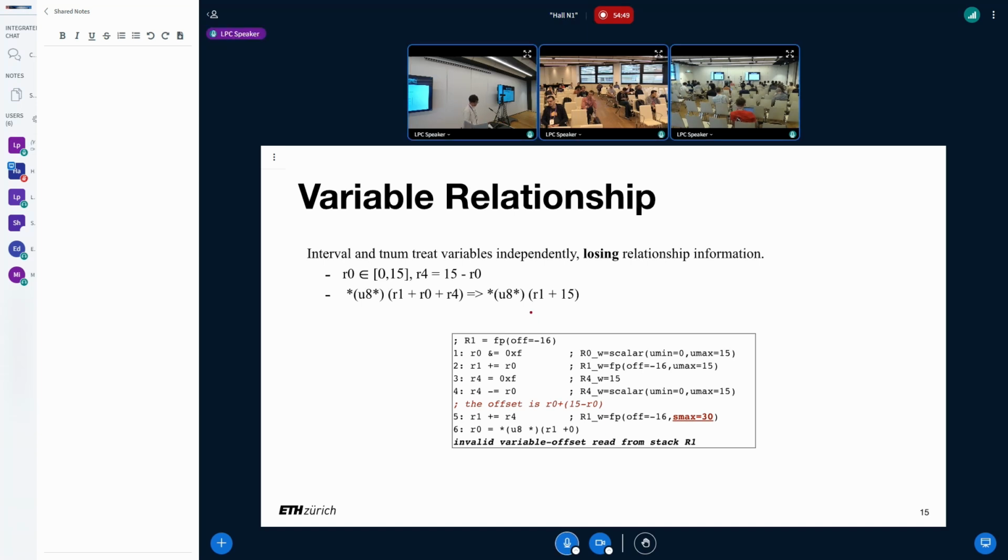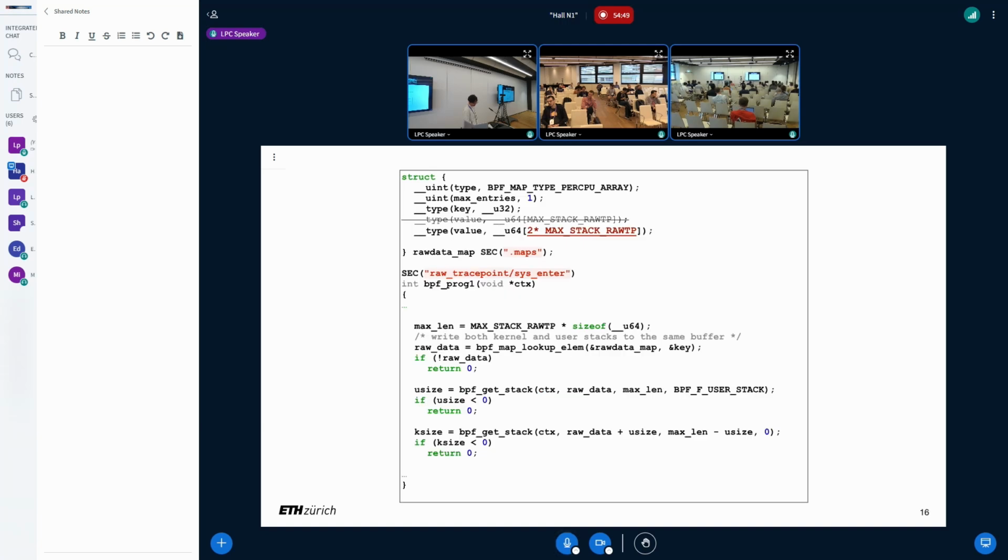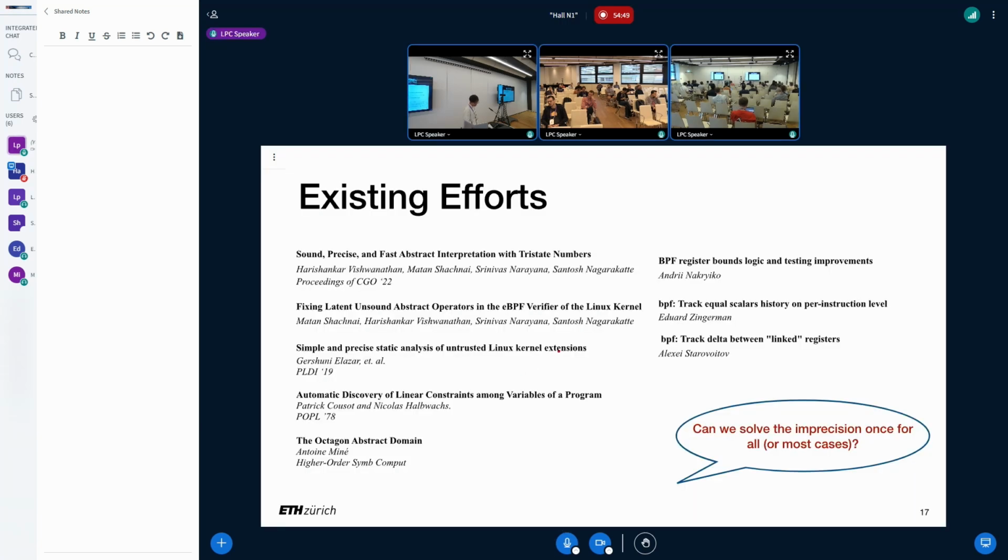But we know here R0 is between 0 and 15, and R4 is 15 minus R0. So we know the range is definitely safe, between 0 and 15. The verifier cannot track this information. And there are many other limitations, but I will skip them for now.